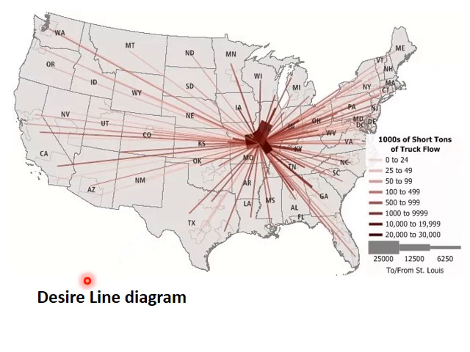Here, this is a desire line diagram for different places for trucks. So the lightest color means there are only 0 to 24 trucks traveling in that route. Darkest lines or the thickest lines are for a large number of 20,000 to 30,000 trucks traveling in between those two locations. So this is a desire line diagram.